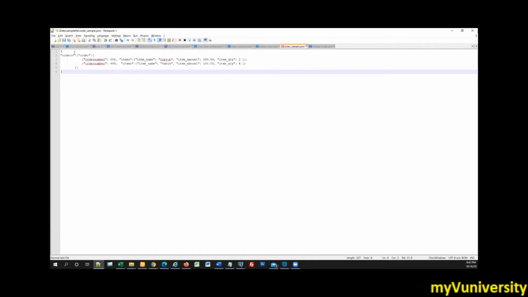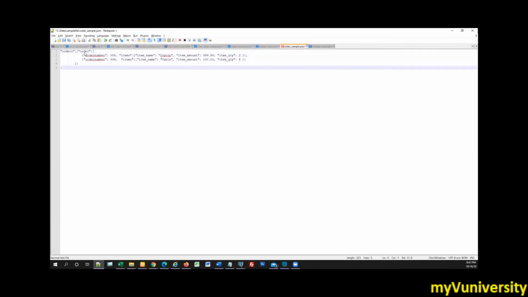You manually created this JSON file, or you picked it up from somewhere? I think I picked it up online. Okay, so remove that before the square bracket, and remove that curly bracket also at the end.